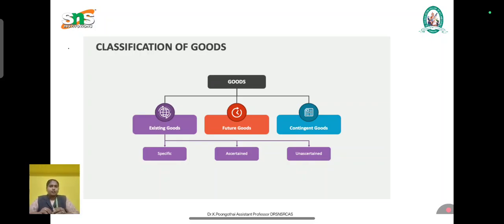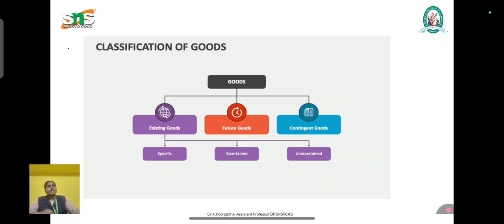According to the Act, goods means every kind of movable property other than actionable claims and money, and it includes stocks, shares, growing crops, grass, and things attached to or forming part of the land which are agreed to be severed before sale. So that is known as goods.